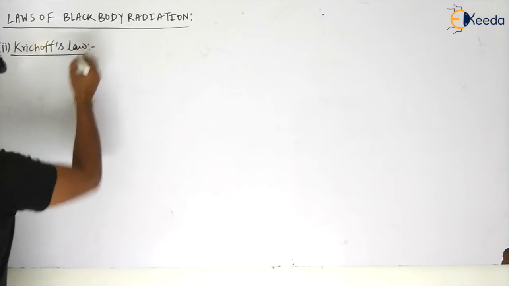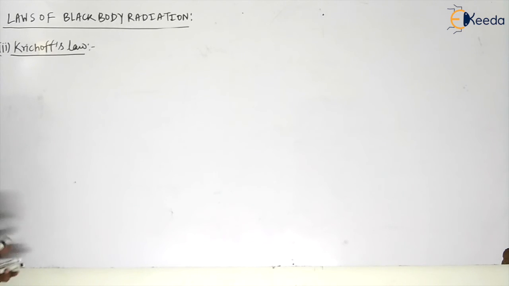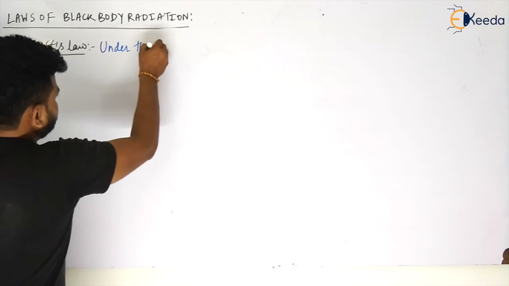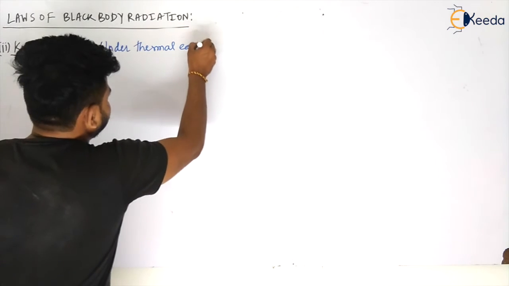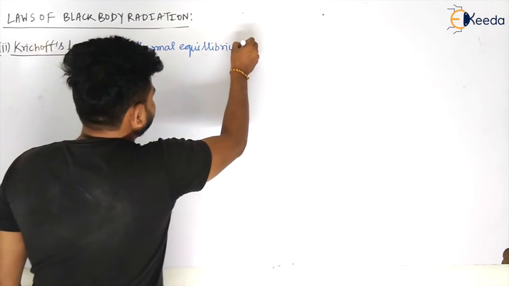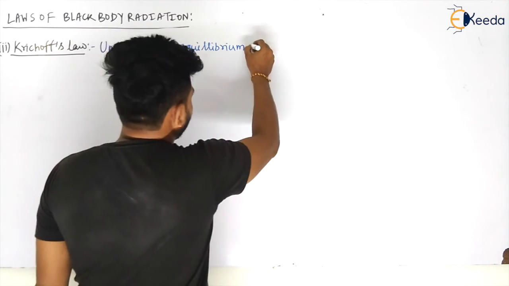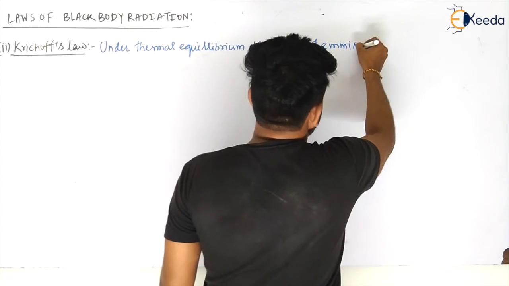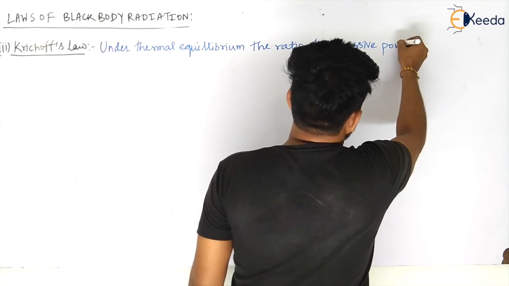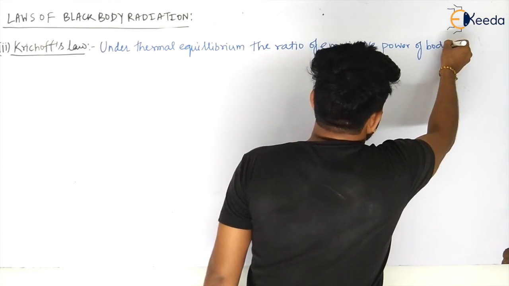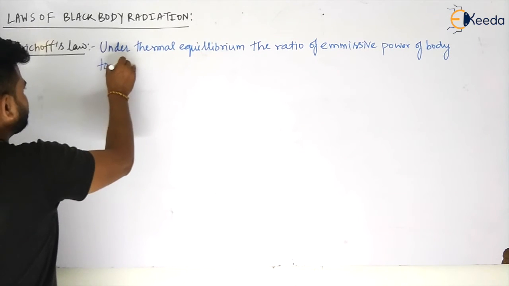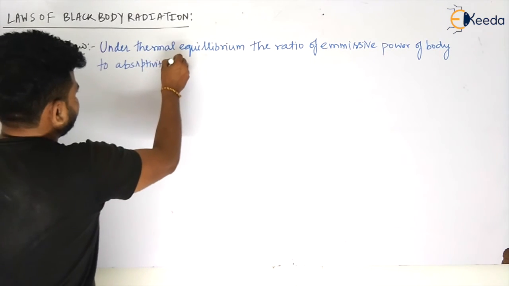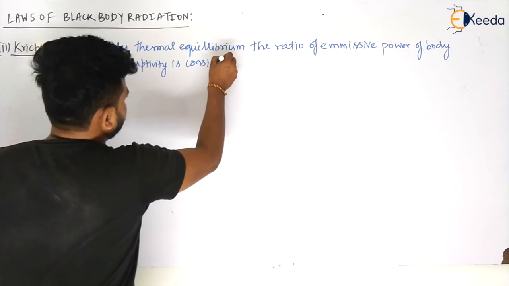What it is telling is that under thermal equilibrium, the ratio of emissive power of a body to absorptivity is constant, my dear students.